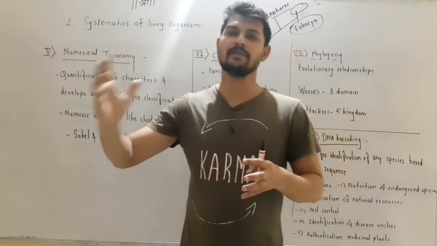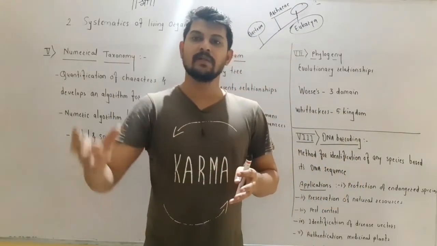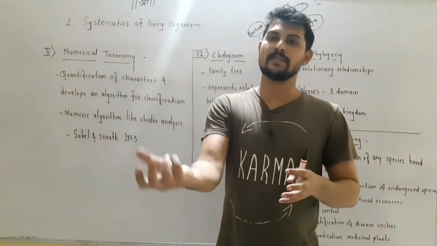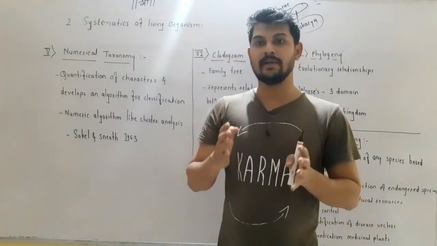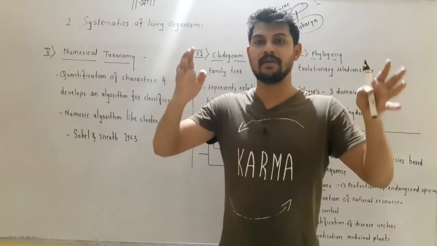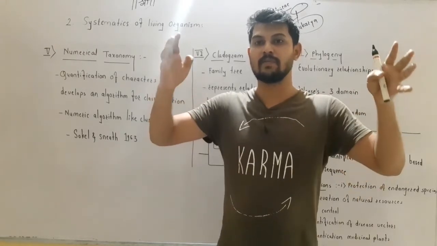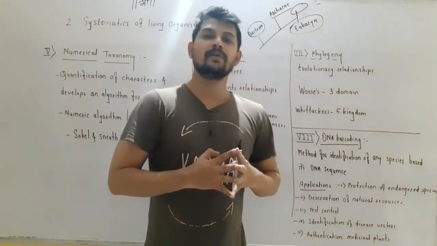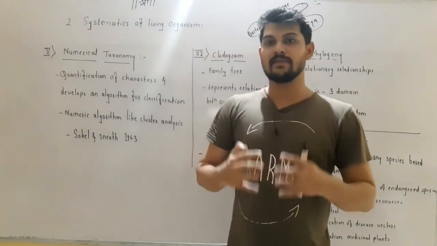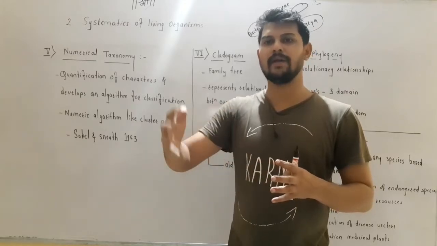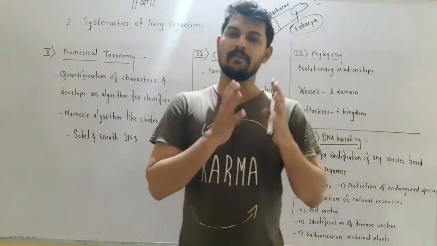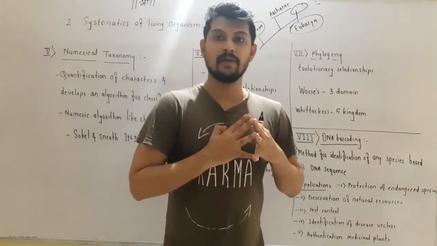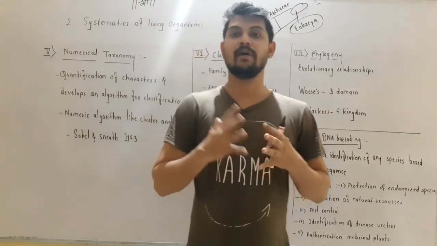Whenever any new organism is discovered, the DNA from that organism is also isolated, and that DNA is compared with the existing DNA information, the barcodes of the different types of species. So when we compare the DNAs of the different species with the newly discovered species or any newly found organism, we can compare the information by using computers, and by using this information we can identify that organism.